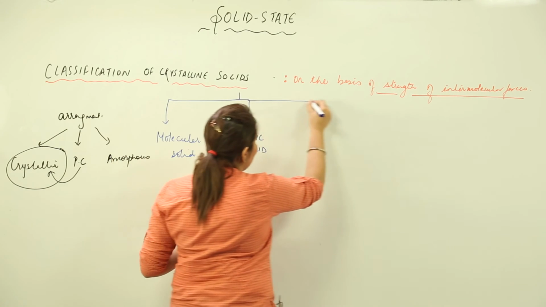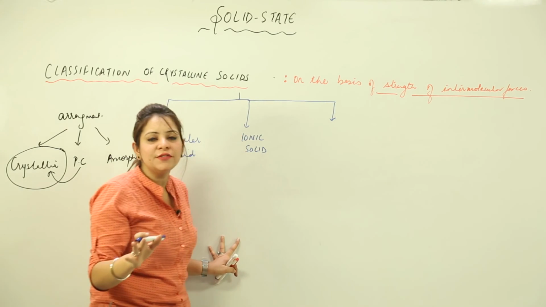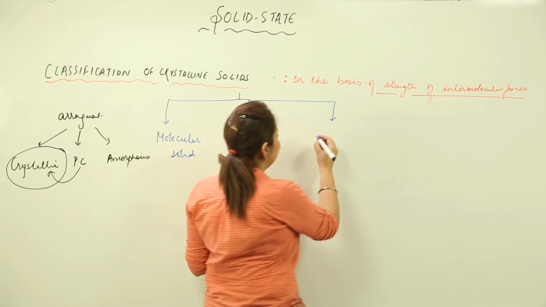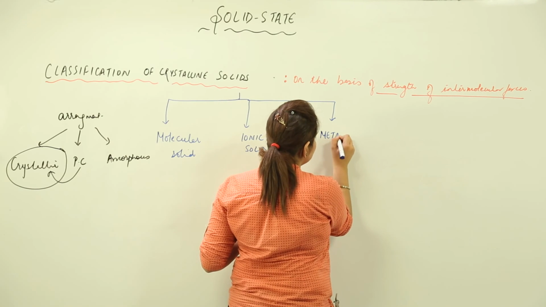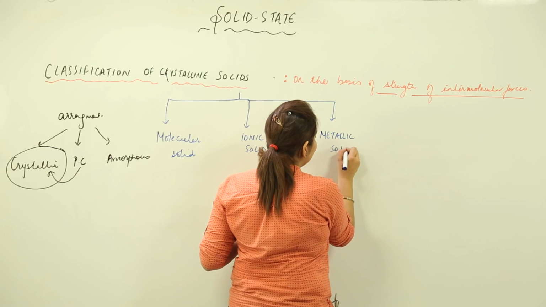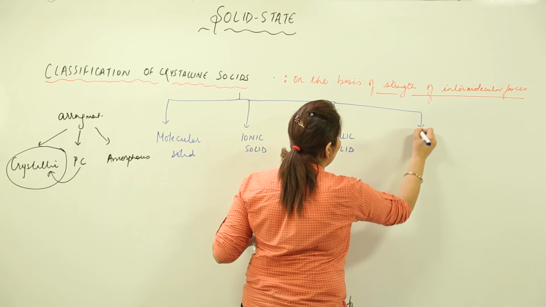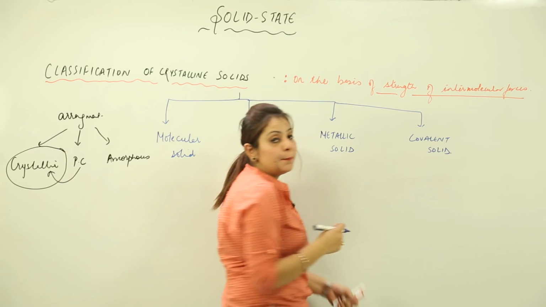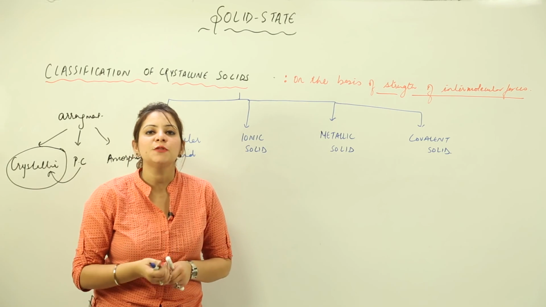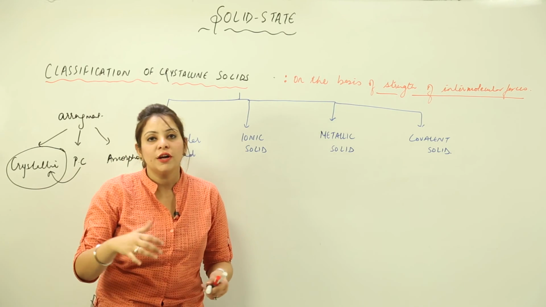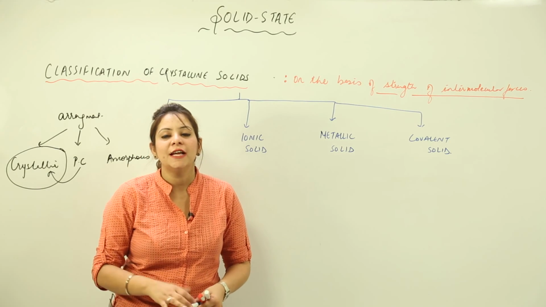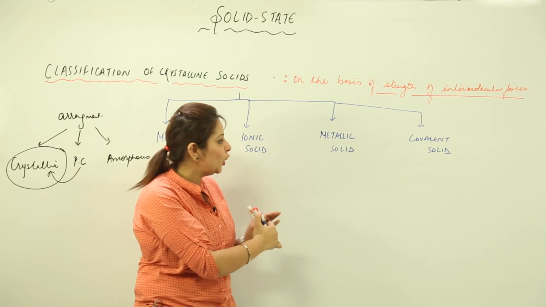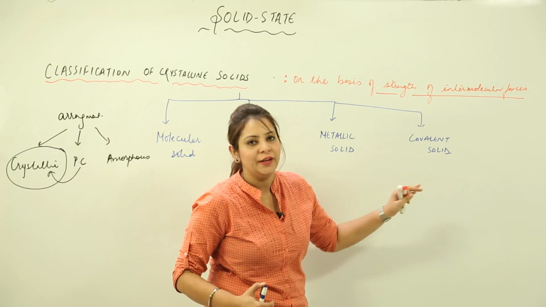Third category is metallic solid, and the fourth category is covalent solid. All those divisions depend upon the strength of the intermolecular force. So depending upon whether the force that exists is stronger or weaker, we classify the crystalline solids into subtypes: molecular solids, ionic solids, metallic solids and covalent solids.